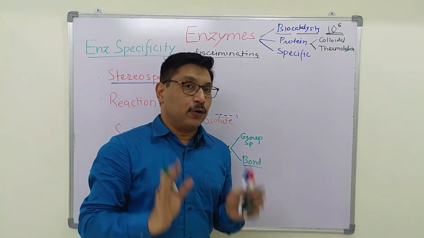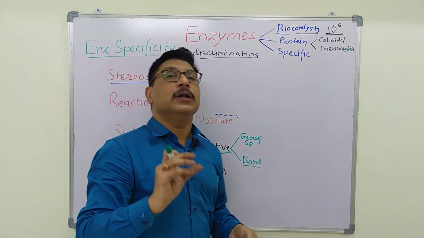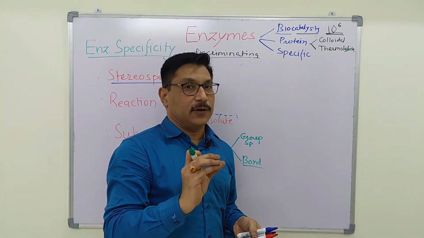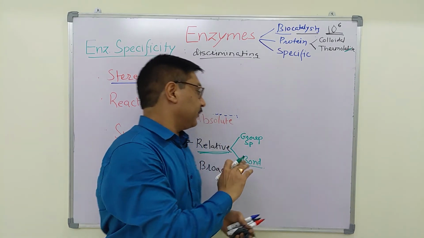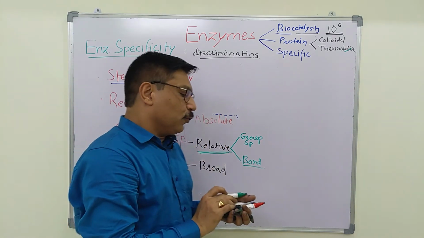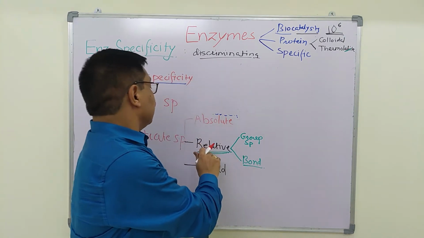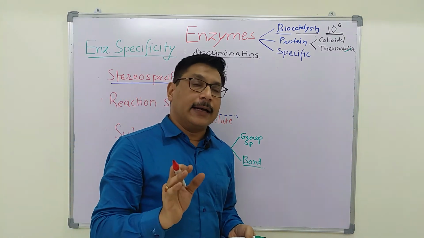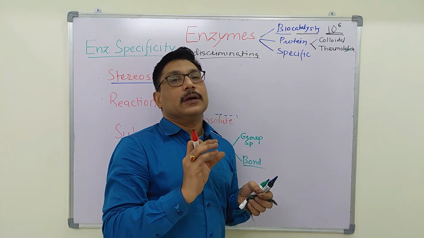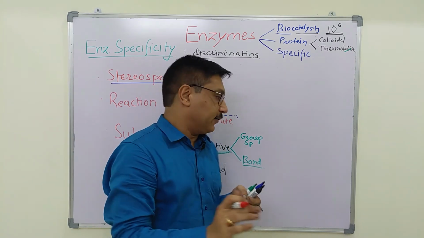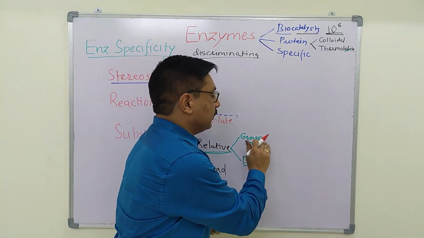So it is not absolute. It will act on some number of substrates. In case of group specificity, the enzyme will act on some substrates which contain a specific group.